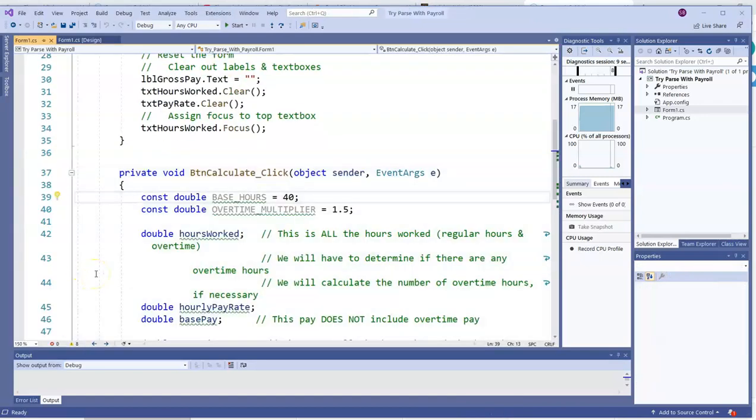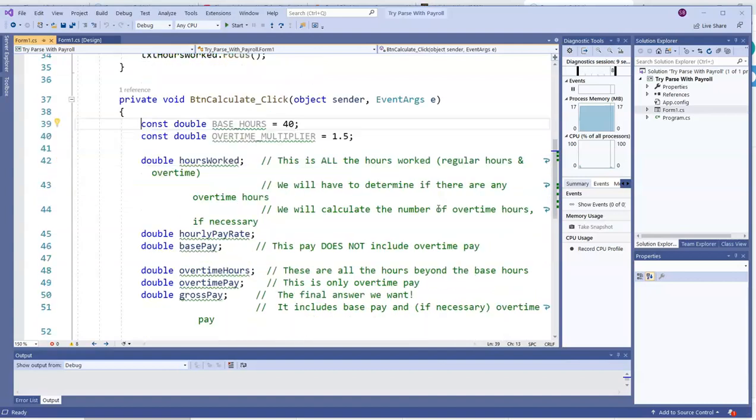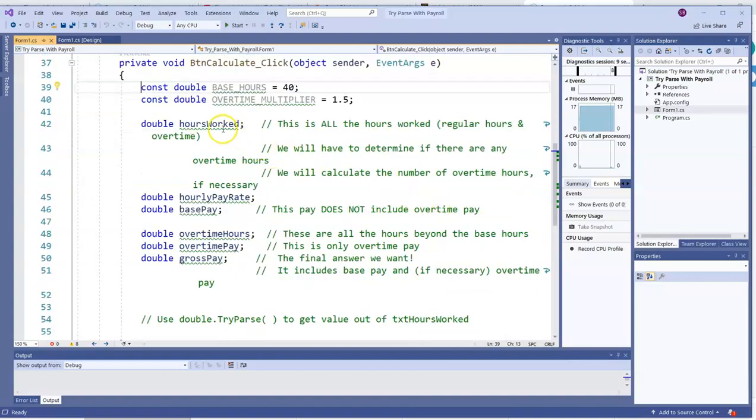And you'll see that I have these constants here. Base hours is 40, overtime multiplier, time and a half, is 1.5. Those are never going to change in this program. If they ever would change later, it's easy to change them up there.